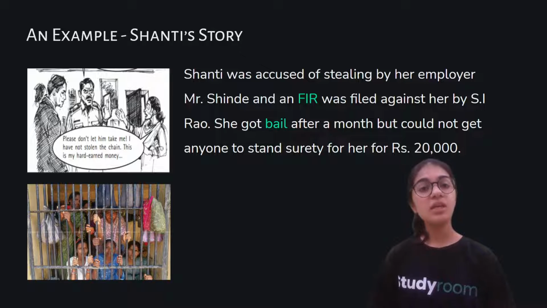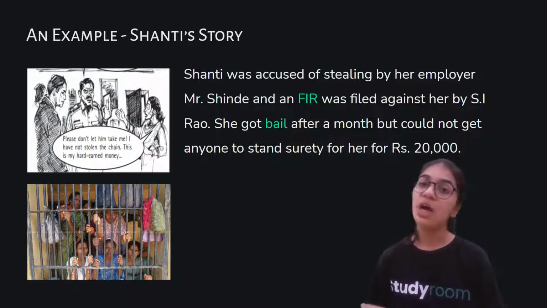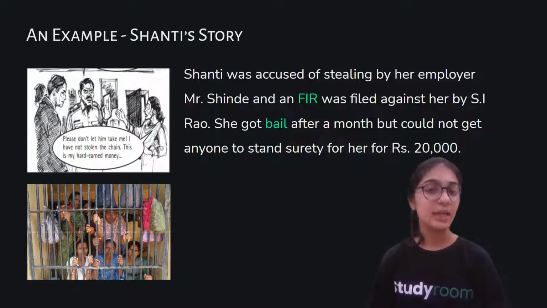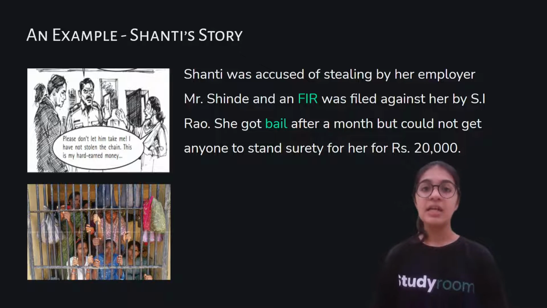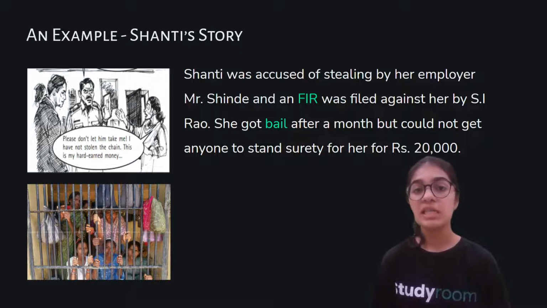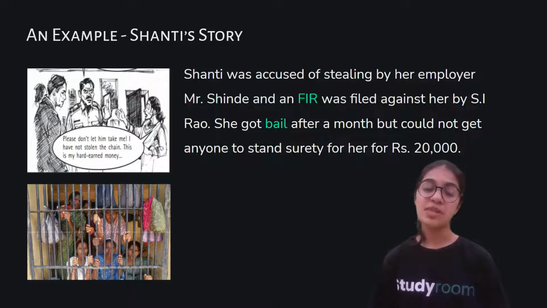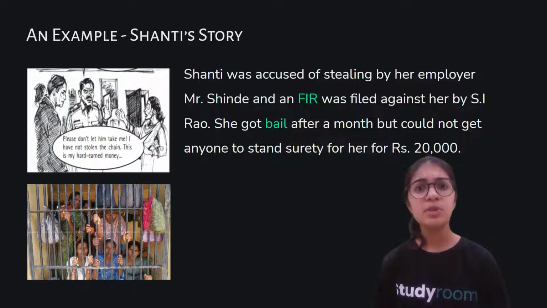Now the police officers directly put Shanti into jail without any kind of evidence, and they were continuously asking her if she has stolen the gold chain or not, and she was still denying that fact. After long hours, her brother came looking for her at the police station, and he continuously pleaded with the police officer to release her as she hasn't done anything.